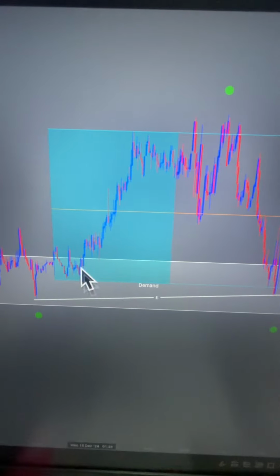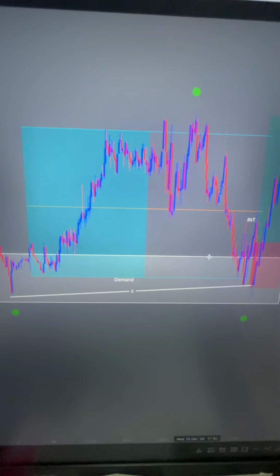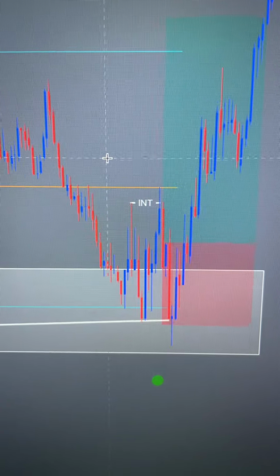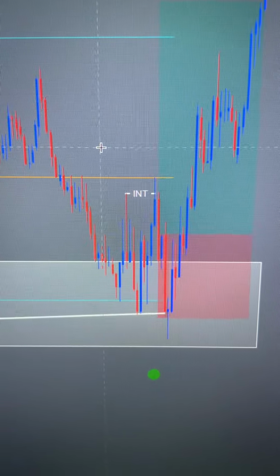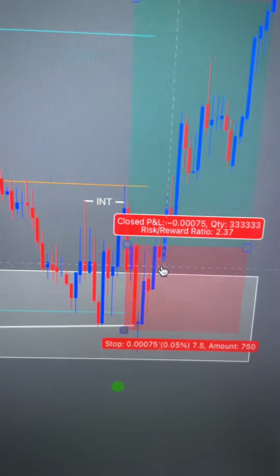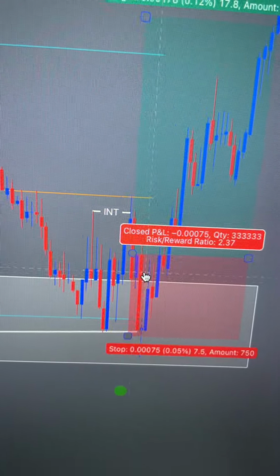I marked this area off as my demand zone, and when price came back into it, I wanted to wait for an internal break for me to look for buys. When price came back into my demand zone, we did get an internal break. Two things I didn't like going off the back of this was there wasn't any relevant IFC for me to even set a buy limit.